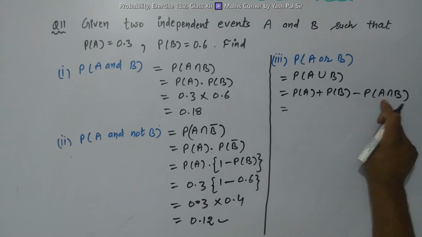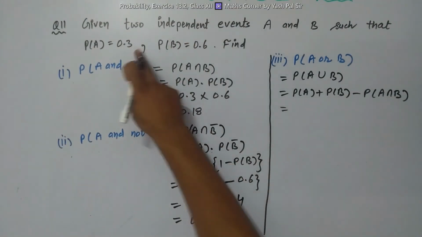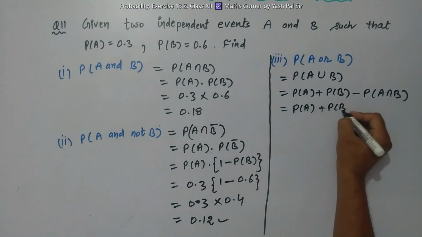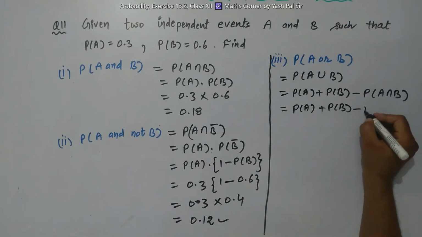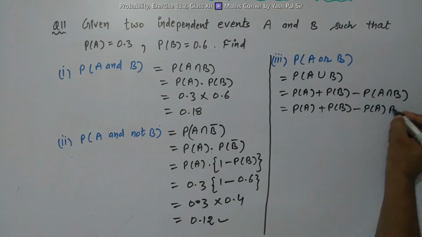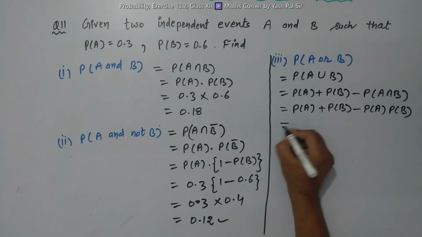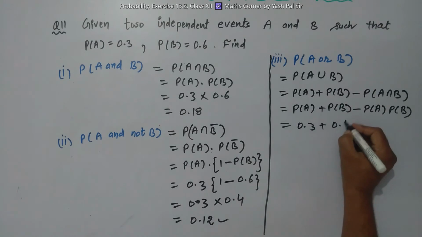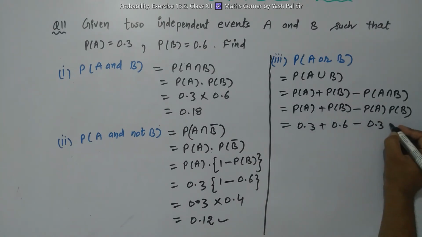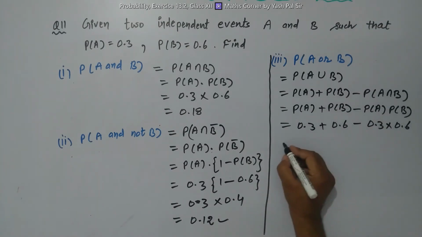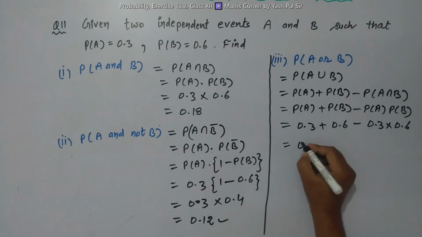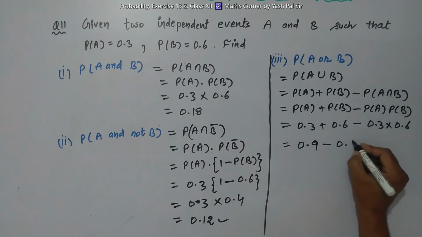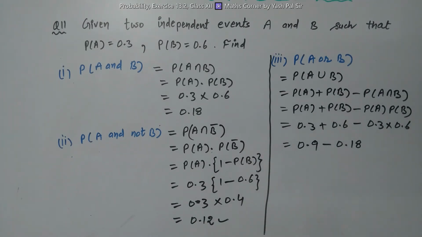Now what happens, A and B are independent events, so we can write in the next step probability of A plus probability of B, and in place of this we write probability of A into probability of B. So now substituting the values, 0.3 plus 0.6 minus 0.3 into 0.6. So this becomes 3 plus 6 is 9, 0.9 minus 0.6 into 3, 18. So what is the answer?